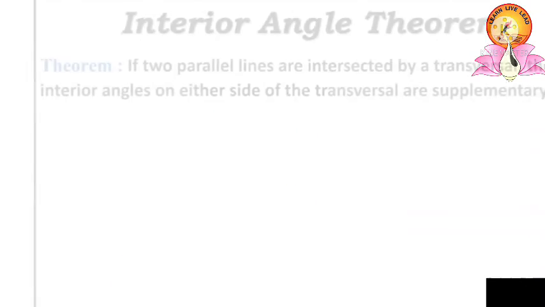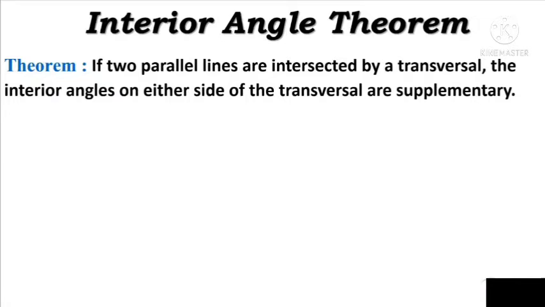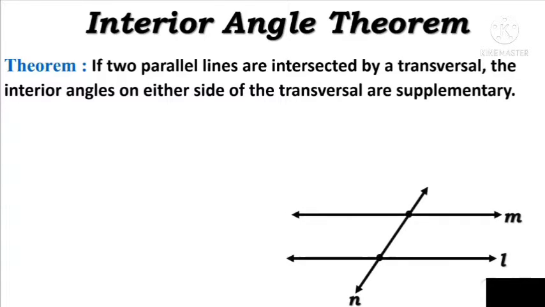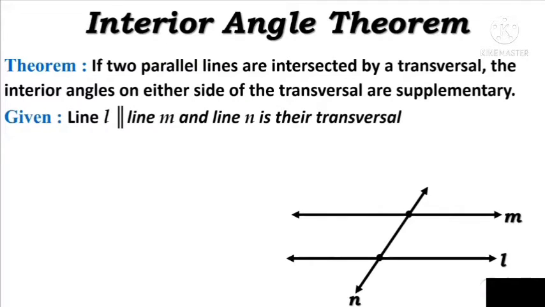Now dear friends, let us study the first theorem of this chapter, that is the interior angle theorem. If two parallel lines are intersected by a transversal, the interior angles on either side of the transversal are supplementary. Given: line L is parallel to line M and line N is their transversal.